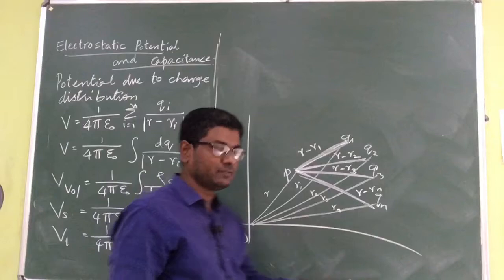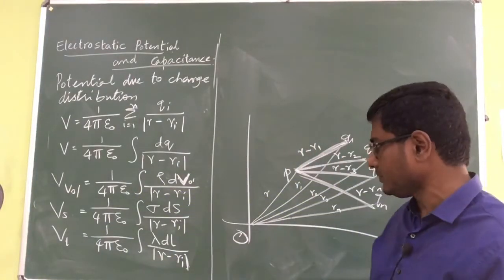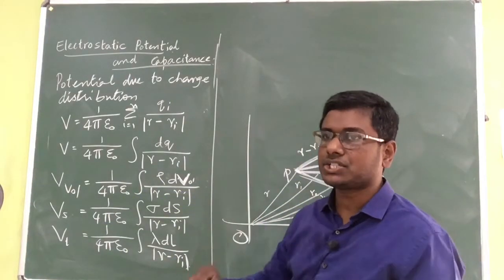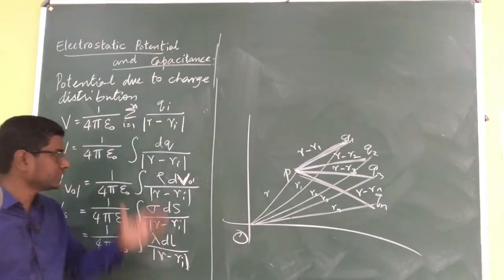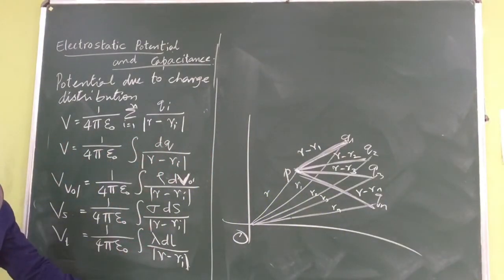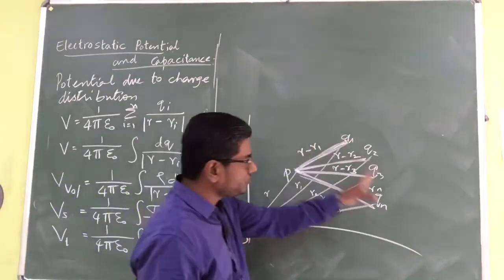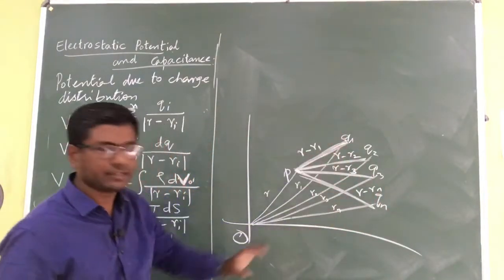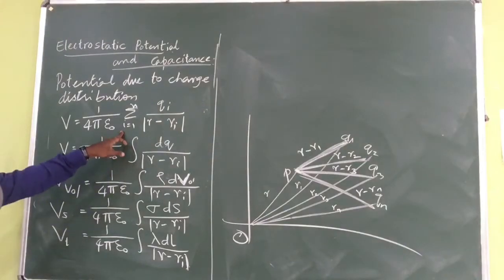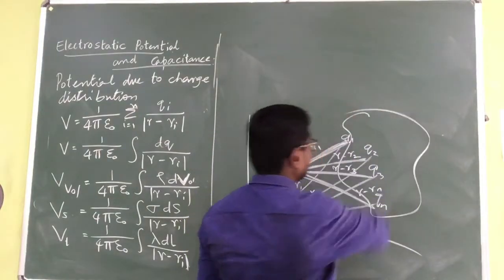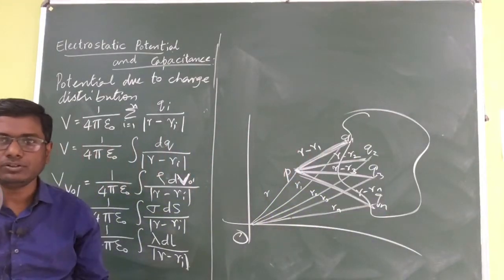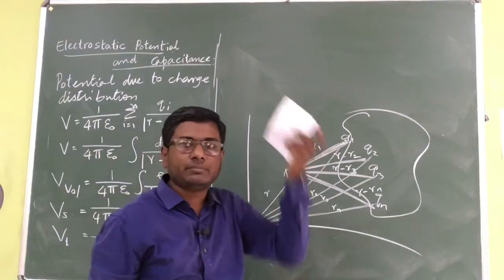So that is how we will be calculating if the charge distribution is given in the form of a continuous charge distribution. If it is given as individual charges, then the first equation will be helpful and will give us the answer. Instead of individual charges, let us say the charge is distributed somewhere like this. It can be a volume, it can be a surface, or it can be a line.